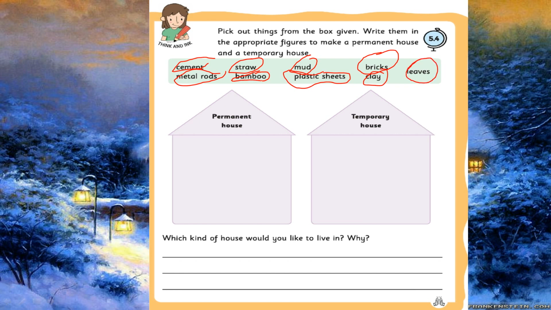Okay, shall we check the answers now? Now is the time for checking your knowledge. Is your answer correct or wrong? Okay, very good. So, permanent houses are made with cement, bricks and metal rod. Okay, children, cement, bricks and metal rod we use to make the permanent house.